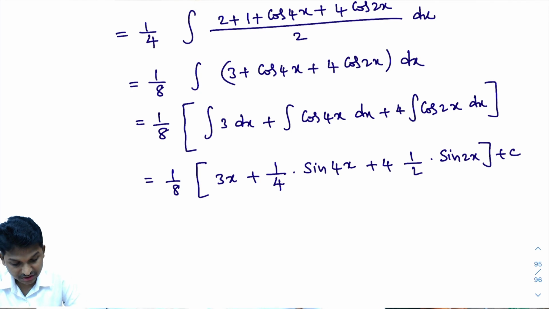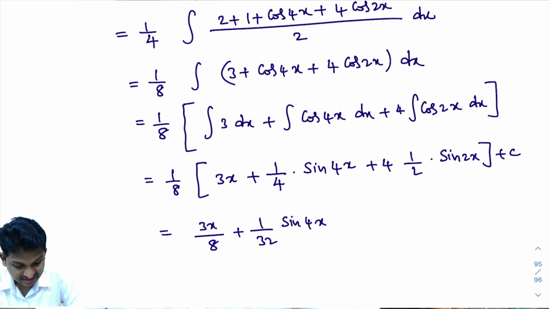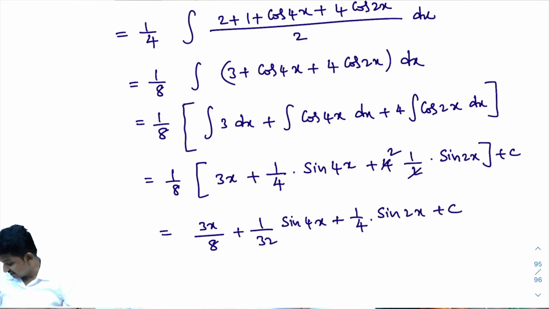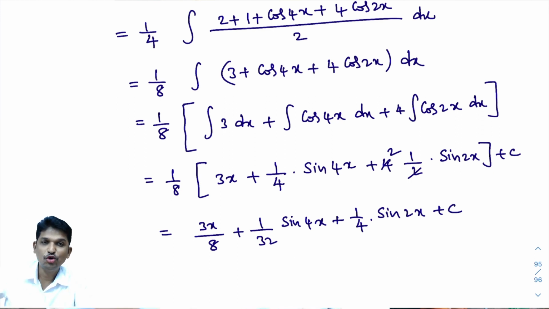Okay, now this whole thing I'll multiply with 1 by 8. Let's see what you will get. That equals 3x divided by 8 plus 1 by 32 into sin 4x plus, here this 2 will get cancelled. So 2 by 8, 2 by 8 is 1 by 4, 1 by 4 into sin 2x plus c. I hope you understand this, right? So what you got? 3 by 8 into x plus 1 by 32 into sin 4x plus 1 by 4 into sin 2x plus c. I hope you understand. Yes or no?